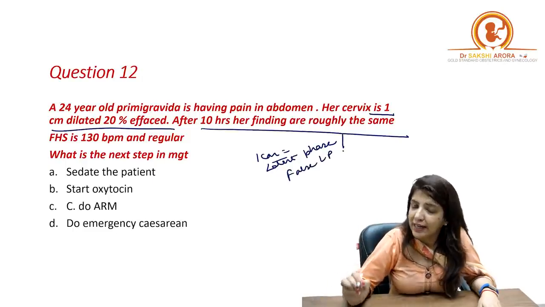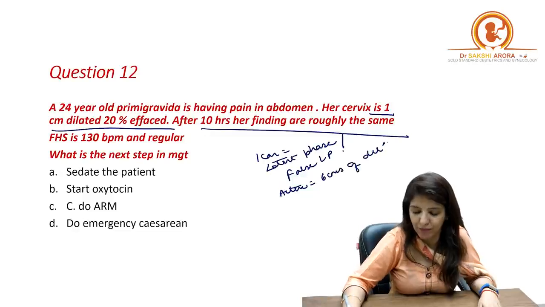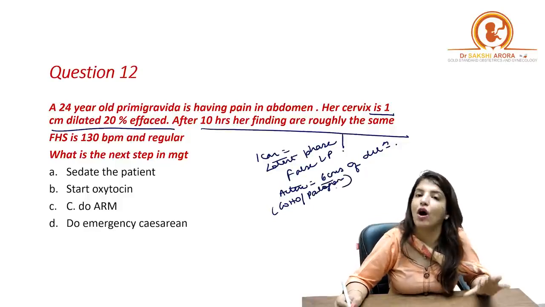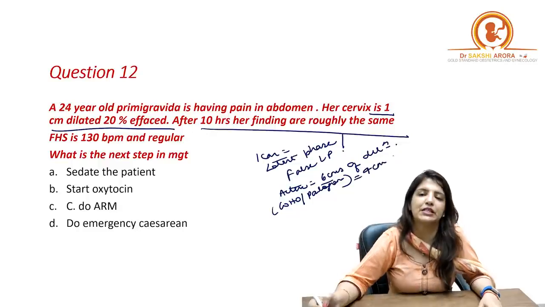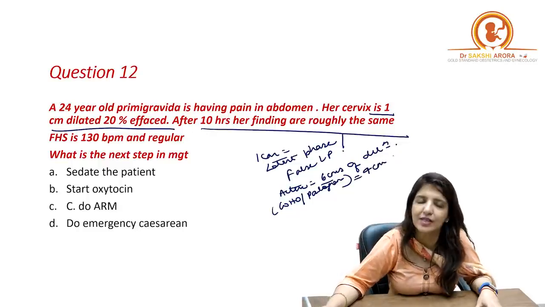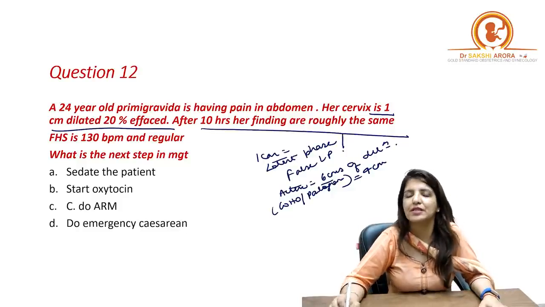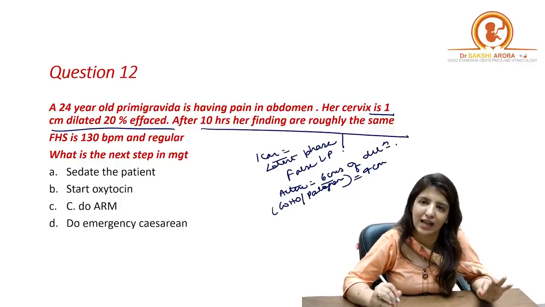Now, for all clinical questions, you have to remember that the active phase begins from 6 centimeters of dilatation. Only when words like WHO or partogram are there, then you say that 4 centimeters is the beginning of the active phase. But for all clinical questions, for all practical purposes, the active phase begins at 6 centimeters of dilatation.